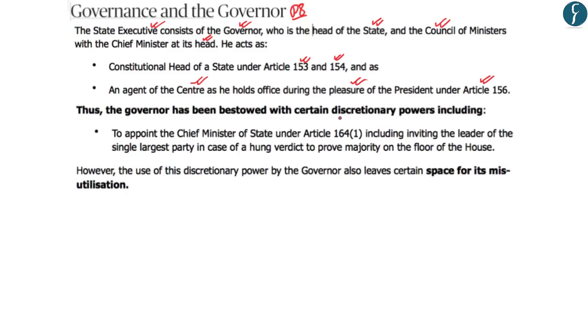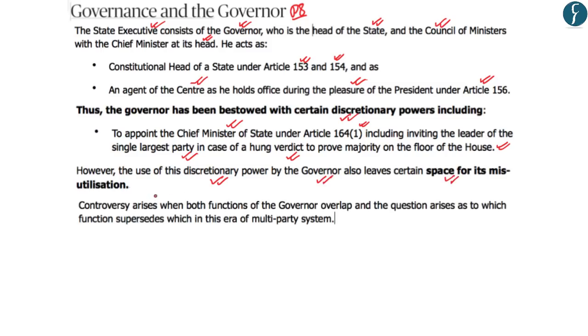Now, one of the discretionary powers of the governor is that the governor appoints the chief minister of a state under Article 164 Clause 1, which includes inviting the leader of the single largest party in case of a hung verdict to prove majority on the floor of the house. But it is this discretionary power of the governor, which the article talks about, that has opened space for its misutilization. And this discretionary power to appoint the chief minister of a state led to various controversies as to whether the governor was using his discretionary power as the constitutional head of the state or as the agent of the center.